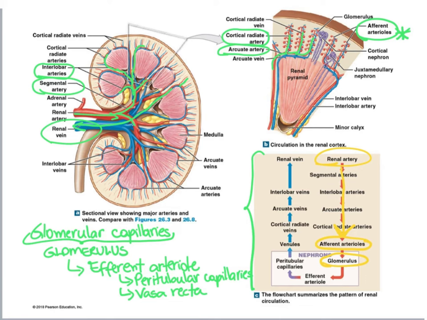Leaving the glomerulus, we have the efferent arteriole, and the efferent arteriole branches, forming another capillary called peritubular capillary, and also they can form the vasa recta. After the peritubular capillaries and the vasa recta, blood drains into venules, and then blood eventually reaches the renal vein that drains into the inferior vena cava.